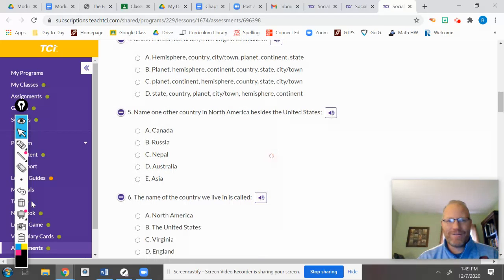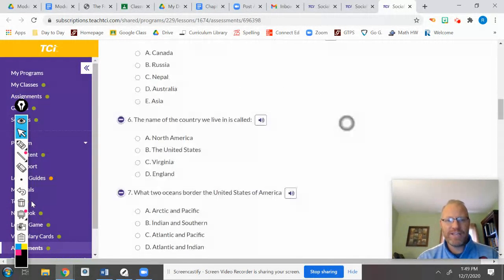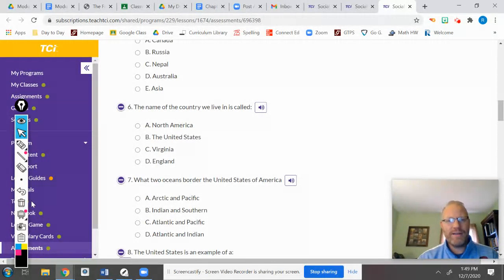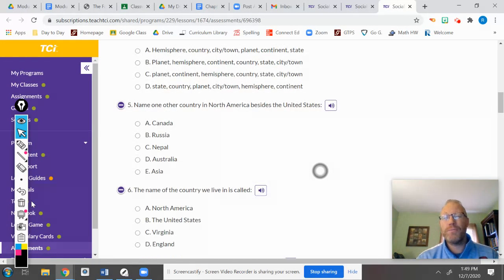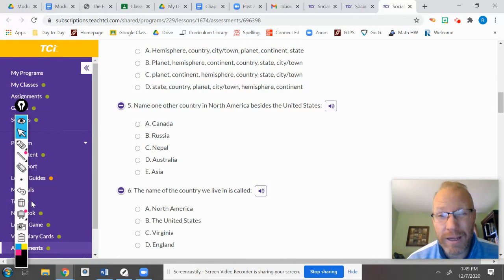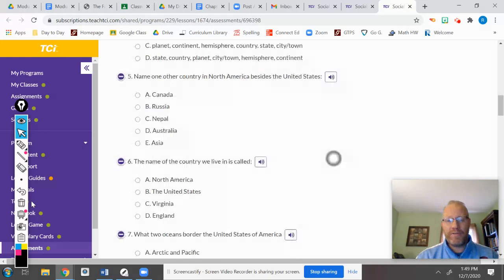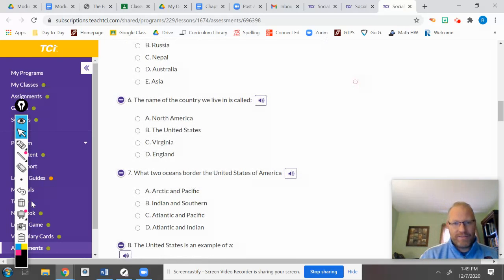Name one other country in North America besides the United States. So think of our neighbors. The United States is in the middle of North America. What is next to us? Canada, Russia, Nepal, Australia, Asia. Number 6, the name of the country we live in is called, wait a second. I spy with my little eye an answer in number 5. The name of the country we live in is North America, the United States, Virginia, or England. Remember, it says country, not continent.